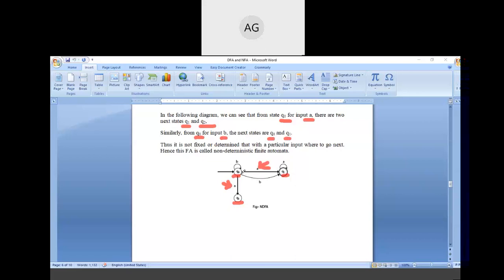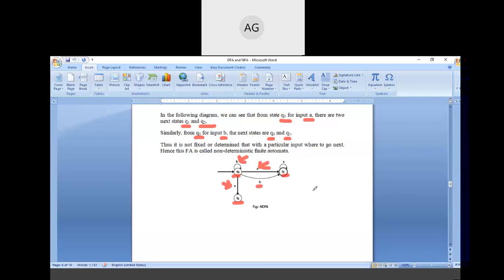So on getting input B, we can reach q naught itself, or we can also reach q1. If a machine is of this type, then it is called non-deterministic finite automata.